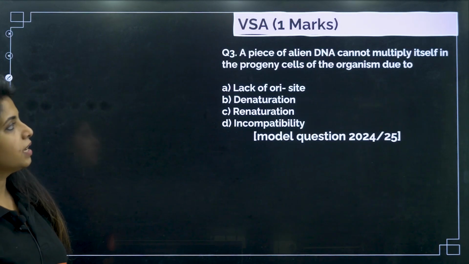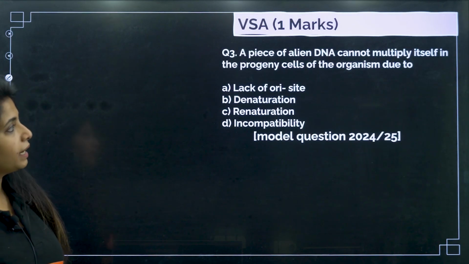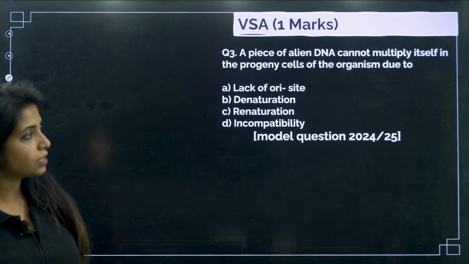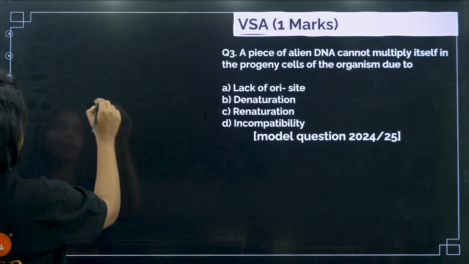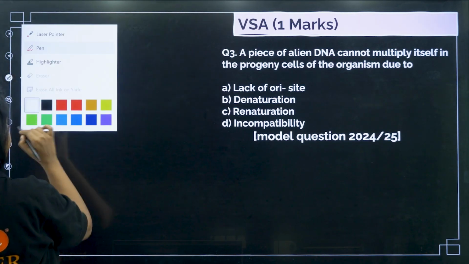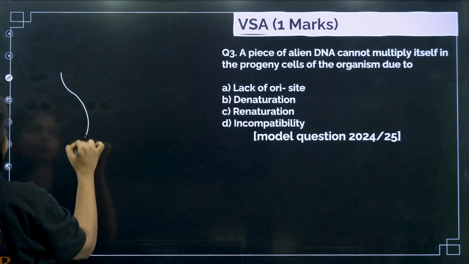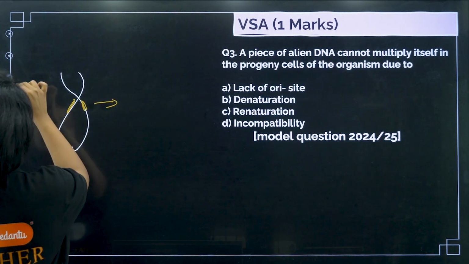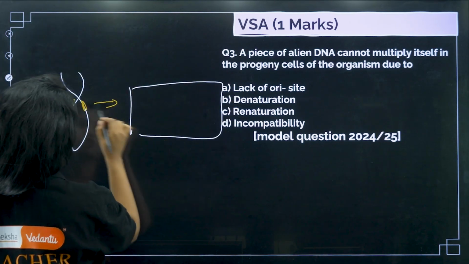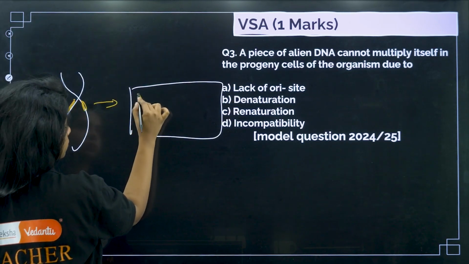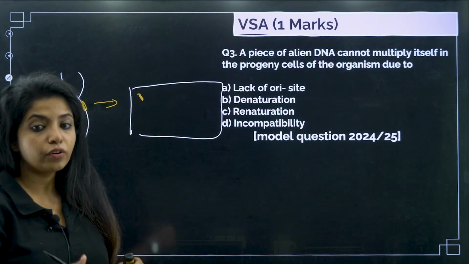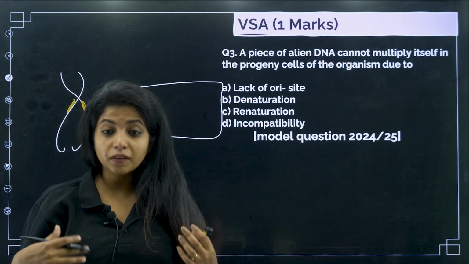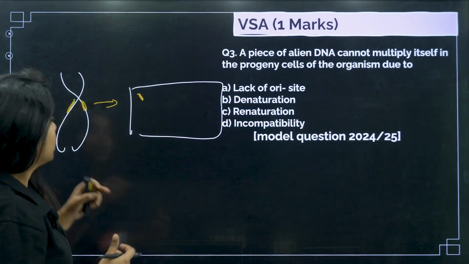Cool. Next, a piece of alien DNA cannot multiply itself in the progeny cells of the organism due to. So basically, if I have taken a gene out from this DNA, and I am putting this gene in a host organism just like this, will it be able to replicate itself? Will it be able to multiply itself? No, children.